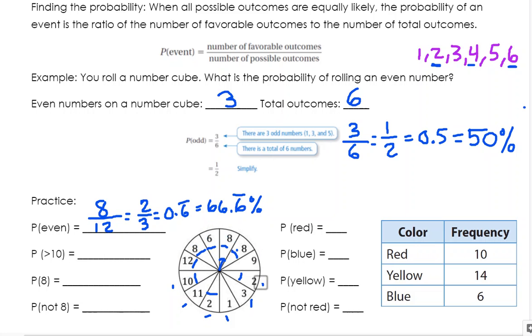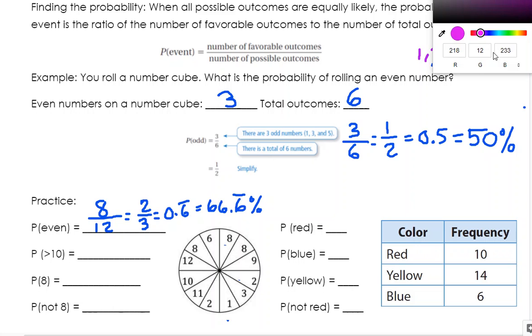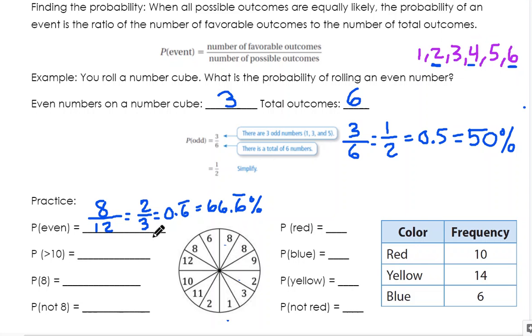It says, what's the probability of getting a number that's greater than 10? Well, we know that there are 12 total spaces, right? So how many are bigger than 10? I see 11 is bigger than 10 and 12 is bigger than 10. Every other number is smaller than or equal to 10, but it just says greater than 10. So I only have 2 out of 12. I can simplify that because both of these are even. I can divide by 2, and that's the same as 1/6.